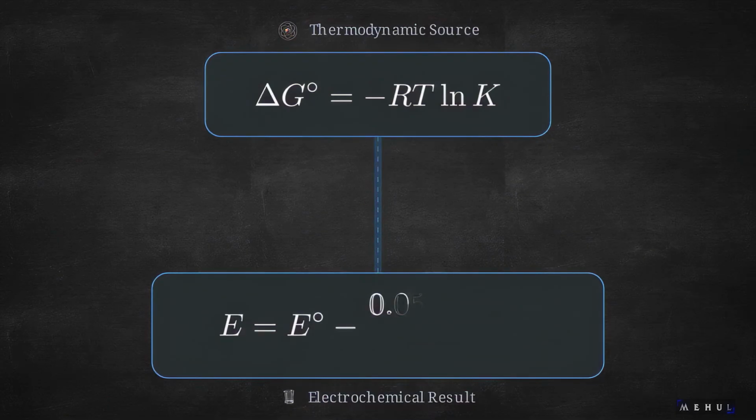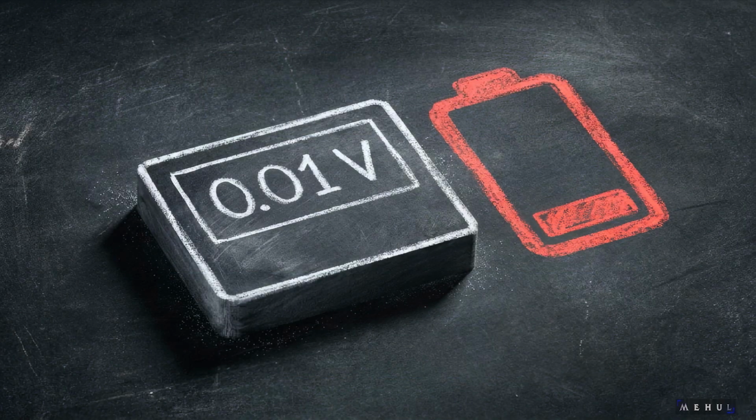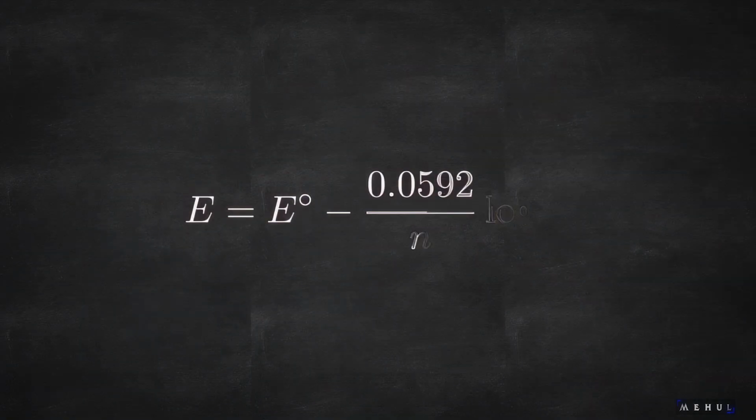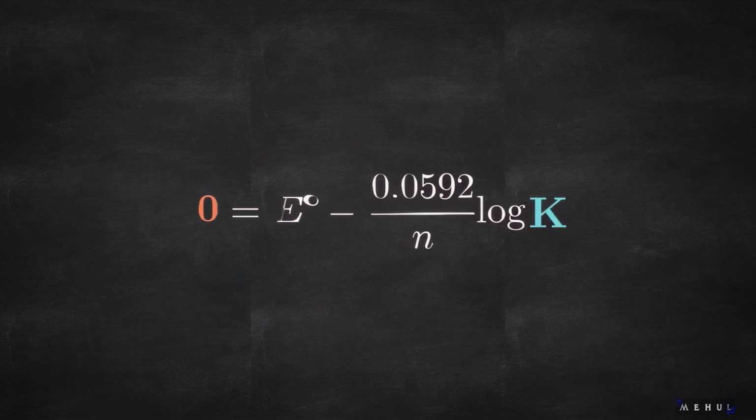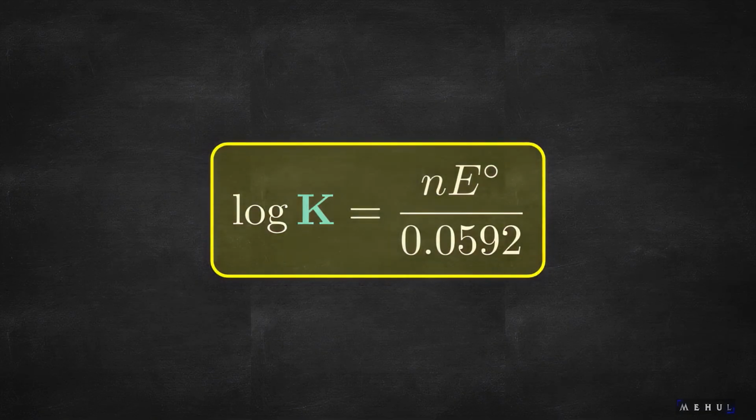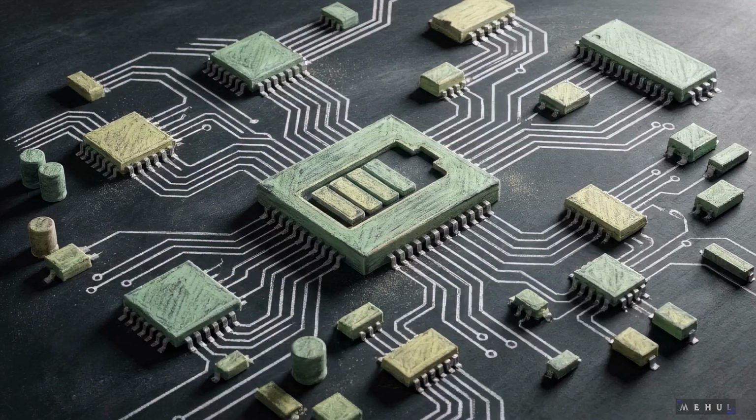The Nernst equation maps abstract free energy onto the measurable voltage of an electrochemical cell, factoring in the number of electrons transferred and the concentration of the reactants. As a battery discharges and approaches equilibrium, the cell potential drops. When equilibrium is reached, E cell hits zero. We use this exact mathematical condition to solve for the equilibrium constant, K. Thermodynamics provides the strict mathematical framework required to engineer working circuits, predict chemical feasibility, and power modern devices.